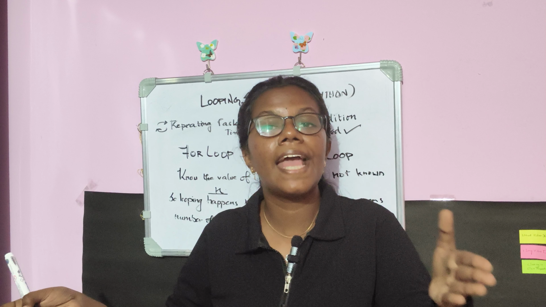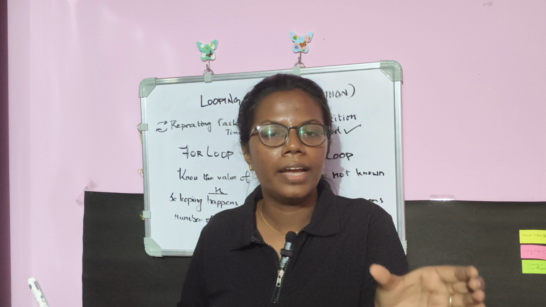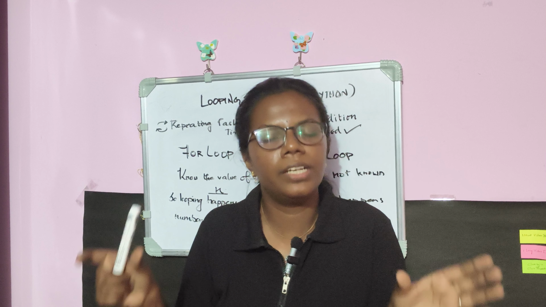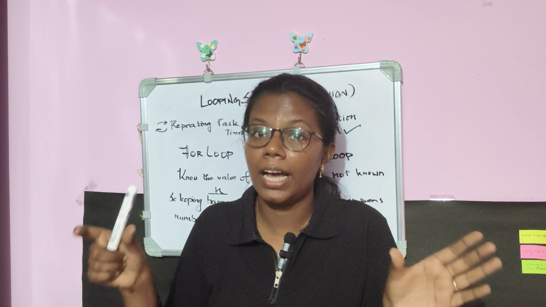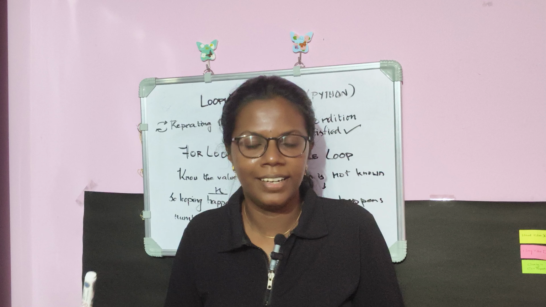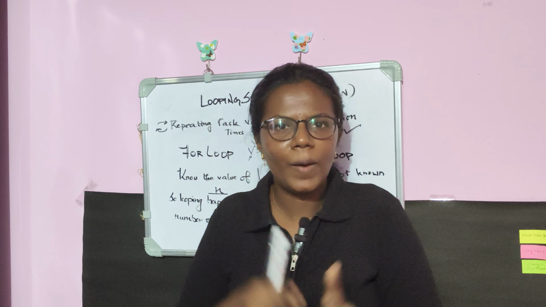In for loop, I know the exact number of times I need to repeat the task. But in while loop, I have no idea about the number of times I need to repeat the task. Instead, I'll be repeating the task until the condition is being satisfied. That is the difference between for loop and while loop.